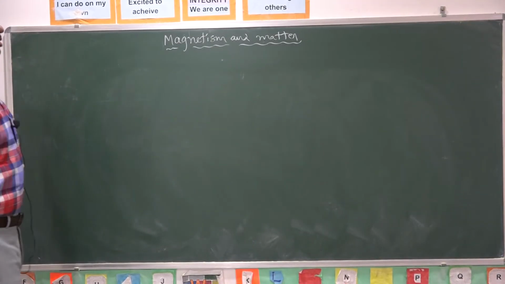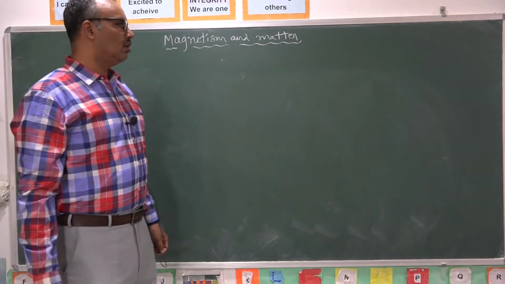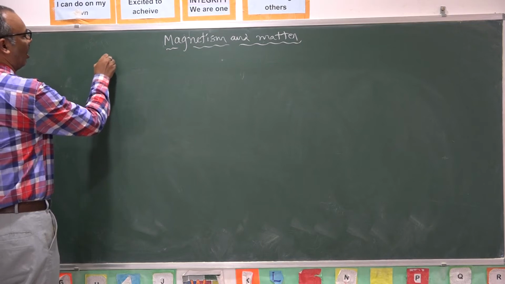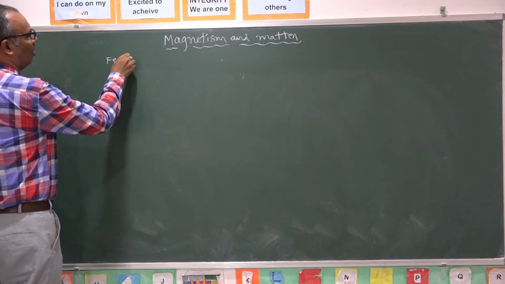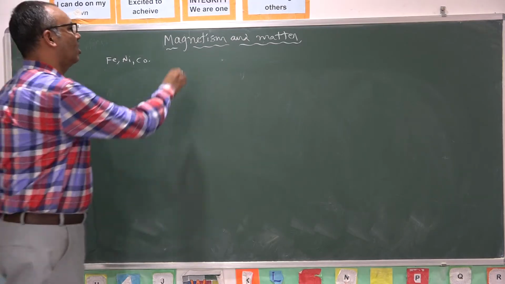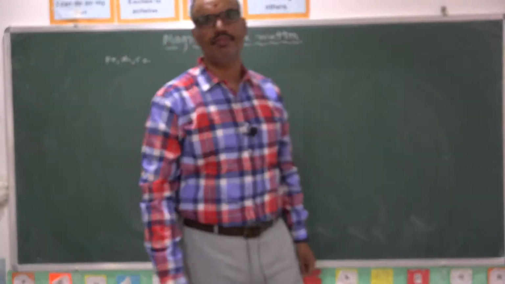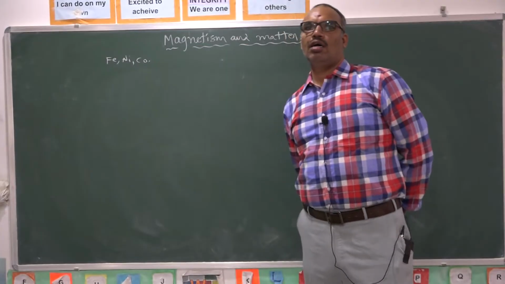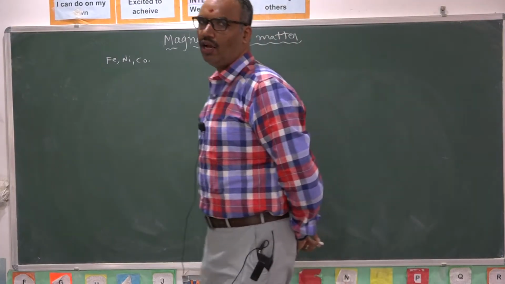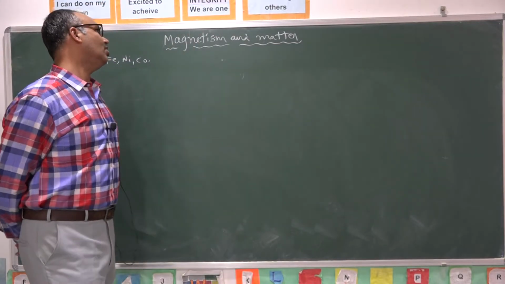What do you mean by magnetism? The property of a substance to attract iron, nickel, cobalt like substances is called magnetism.